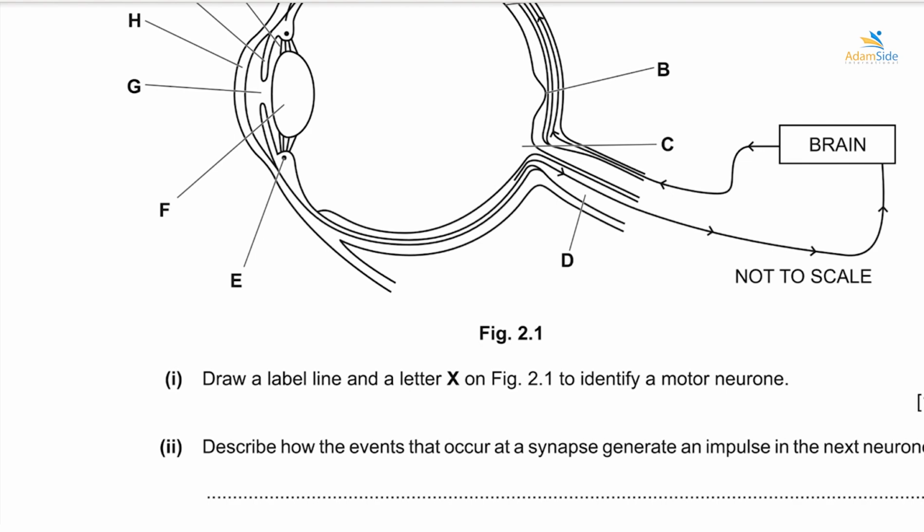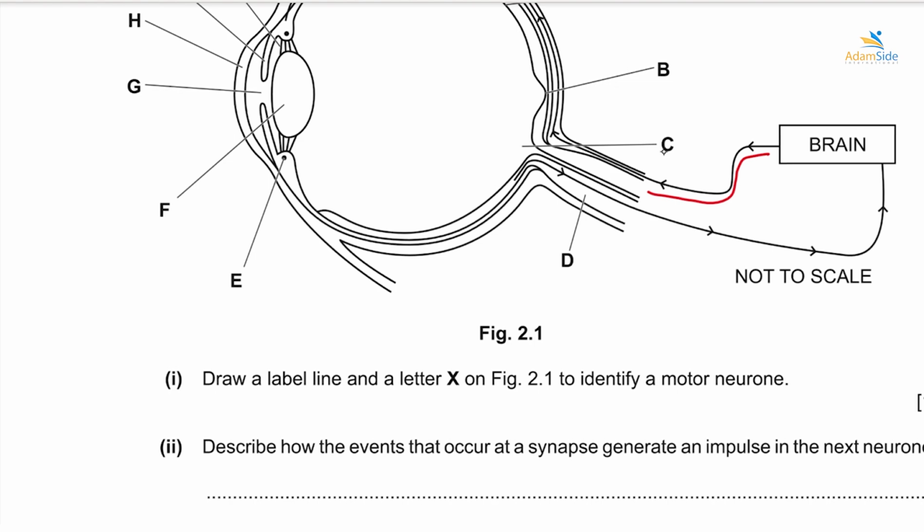All right, while we also have another neuron known as the sensory neuron. The sensory neuron, this one here, carries the impulse from the receptors to the central nervous system. And we have the relay neuron that is between the sensory neuron and the motor neuron, so it carries impulses between the two. Because you already know that the motor neuron is carrying interpretation from the central nervous system to the effector, it means it will be pointing away from the brain. The neuron that is pointing away from the brain is this one here, so this would be the motor neuron. So we'll draw a label line to it and label it as X.